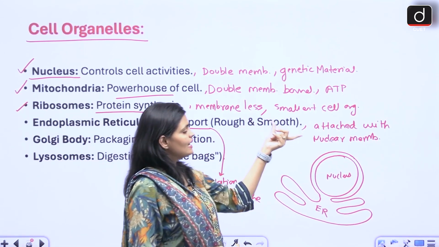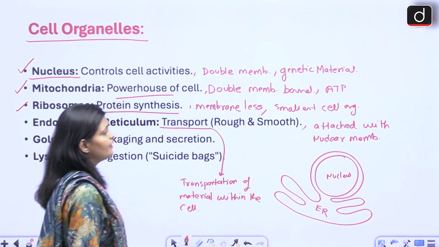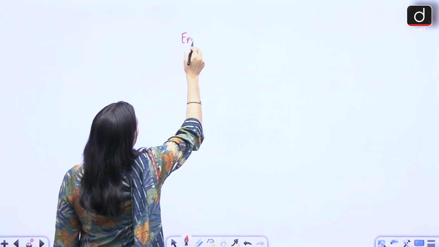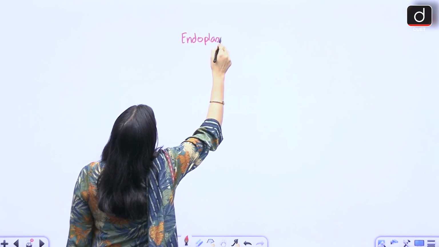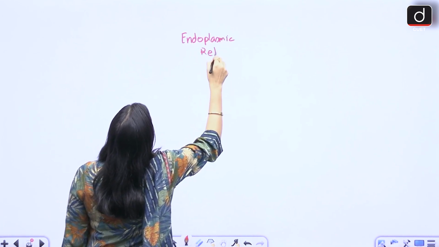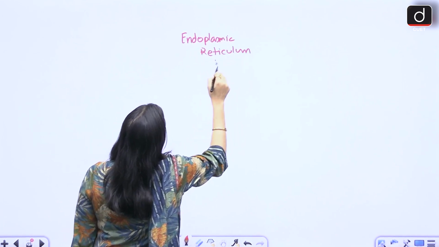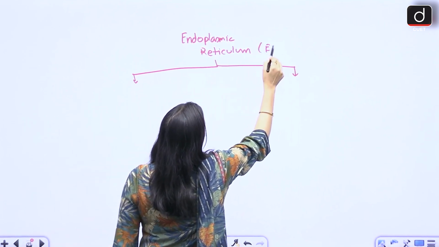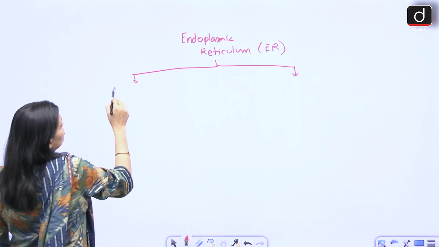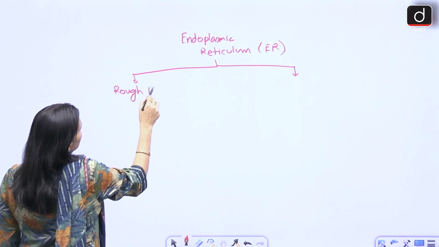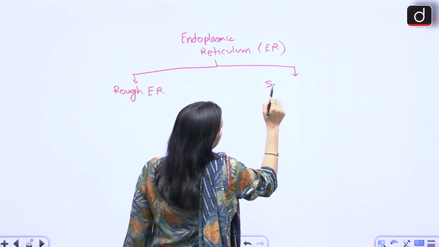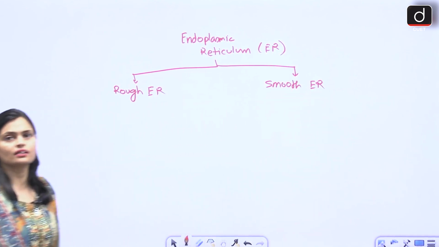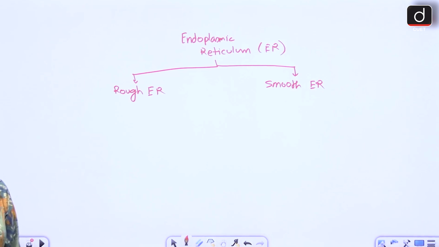Rough endoplasmic reticulum and smooth endoplasmic reticulum. In short, it is also called ER, right? So rough ER and smooth ER. तो दो टाइप के होते हैं एंडोप्लाज्मिक रेटिकुलम, ठीक है?